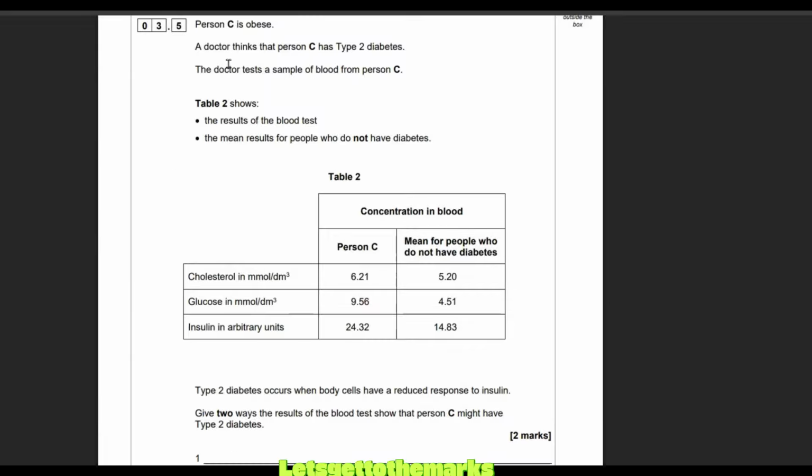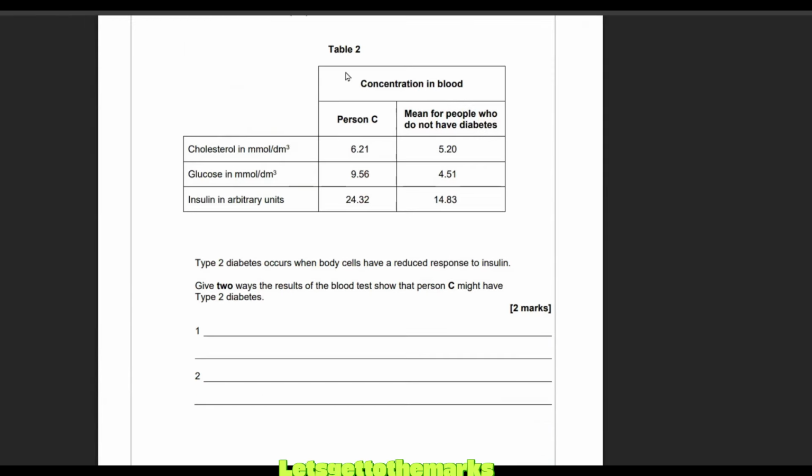3.5, person C is obese. A doctor thinks person C has type 2 diabetes. The doctor tests a sample of the blood from person C. Table 2 shows the results of the blood test. The mean results for people who do not have diabetes. This is one of those confusing ones, going to confuse a lot of people, including myself.